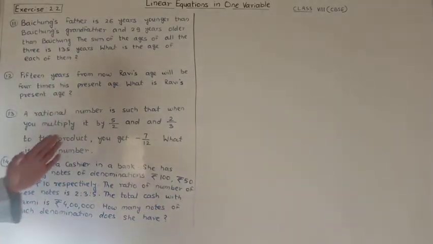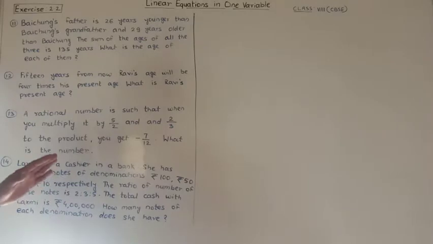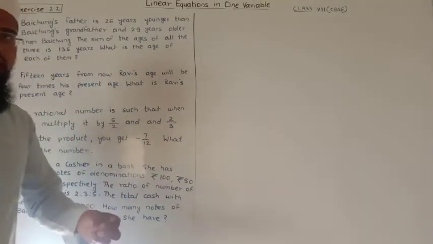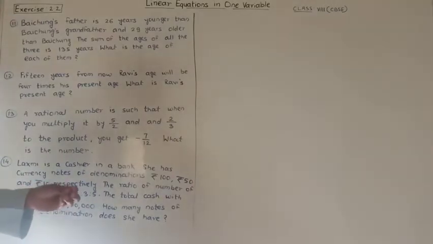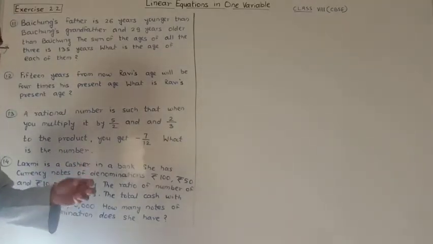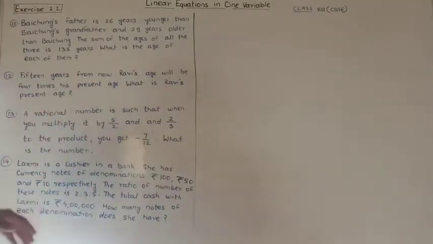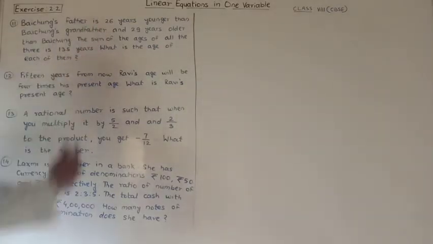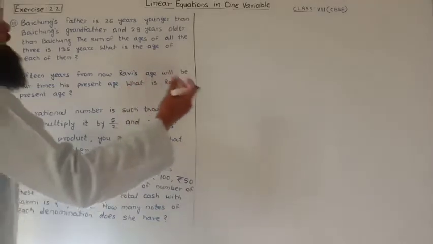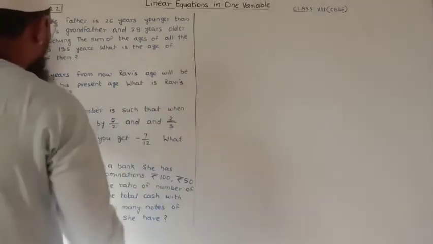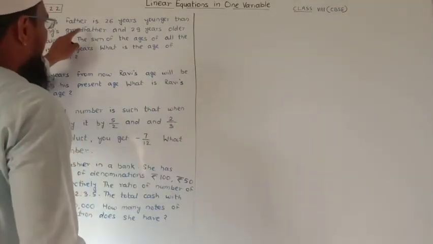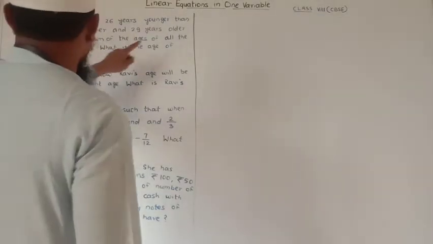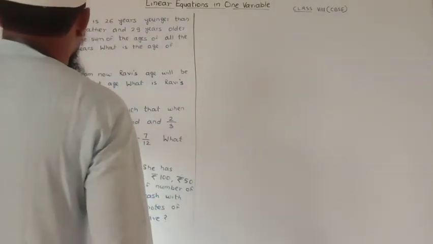So in this way we have to find Baichung's age, also Baichung's father's age, and also the age of his grandfather. First of all, the conditions are given. Baichung's father is 26 years younger than Baichung's grandfather, and the second condition is that he is 29 years older than Baichung.